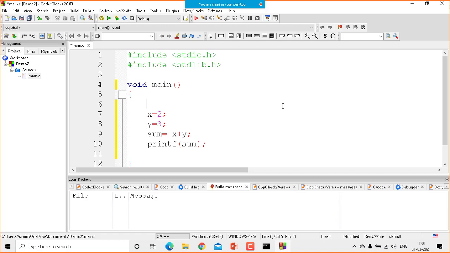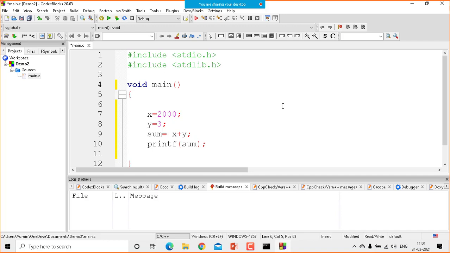So what I need to do is, I have to declare this variable. See, x and y is called a variable. You can ask me a question, why it is called variable, why it is not constant? The reason is that you can assign the value to x. You know, x can take any value. For example, it can take 20 also. It can take 200 also. It can take 2000 also. So any value can be assigned to x, and that's the reason we call it variable. So in order to use any variable in C programming, the rule of the game is that first you have to declare that variable. In order to declare the variable, you have to decide the data type of the variable.